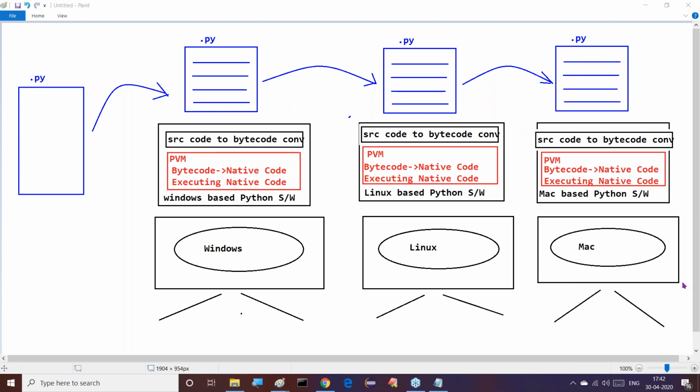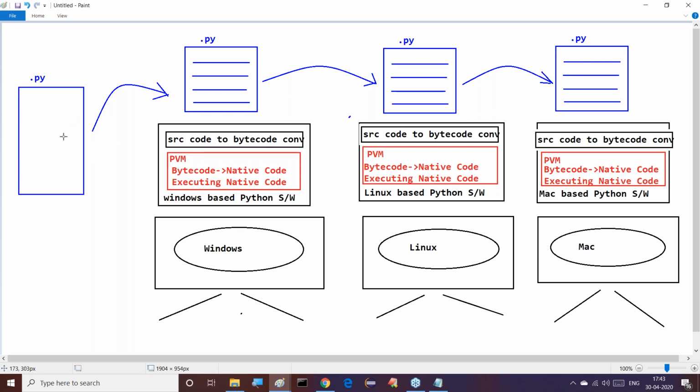Whenever this conversion is going on internally, after getting this bytecode, PVM will take that bytecode. First PVM will convert that bytecode to native code, which is related to the operating system. Then once we get this native code, it just executes that native code. That's it. This is exactly the meaning of PVM.